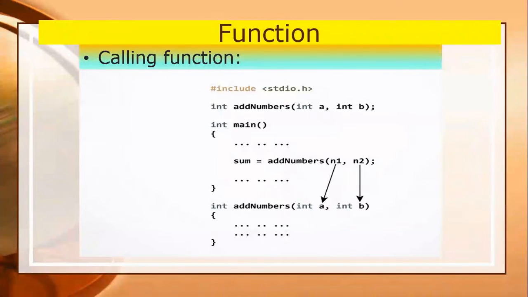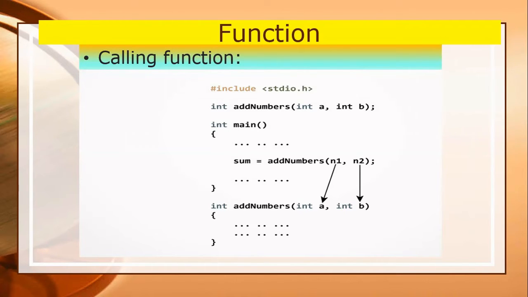So you have to write various statements here. You have to receive values n1, n2 from the keyboard. Then you have to write the definition of the function, with the last statement int add numbers, int a, int b. You can see the values which you have received from the keyboard as n1 and n2 must pass to int a and int b respectively, in a particular order.